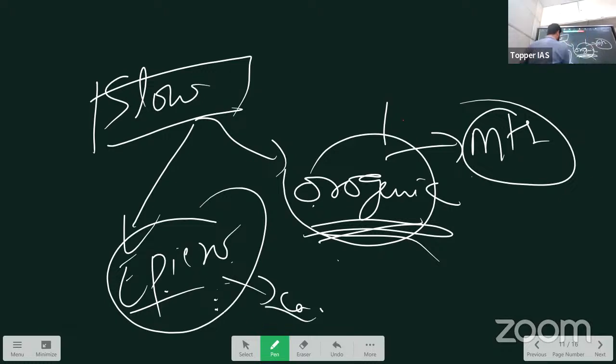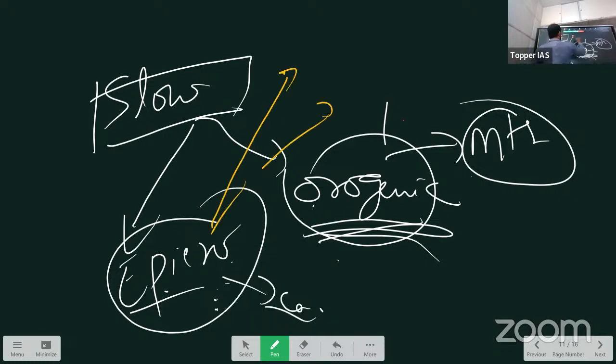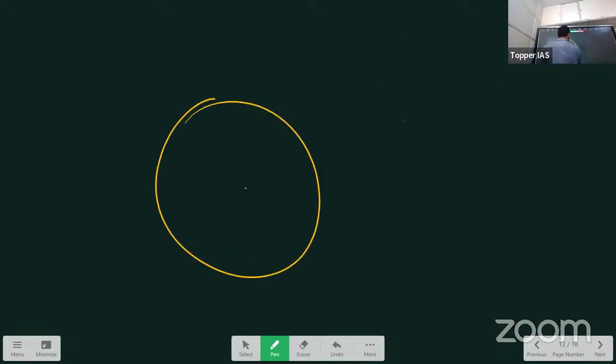Correct? So epirogenic can be further divided into two types: uplift movements and subsidence. Uplift means, one thing I'll tell you, everybody focus here. This is Earth. If the force is coming from within, because we are studying endogenic movements, right? Forces are coming from within, the interior of the Earth.